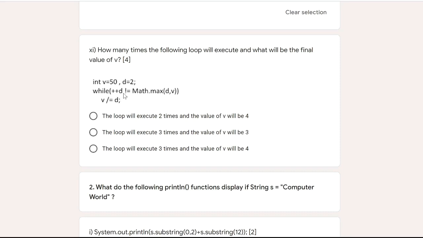++d, that means now it is 4. 4 not equal to, d is 4, v is 16. Maximum of 4 and 16 is 16. So 4 not equal to 16, again true. This is the second execution. So v /= d.